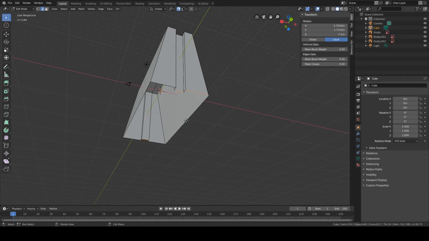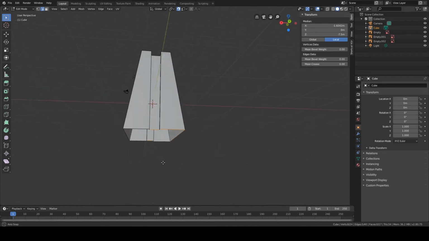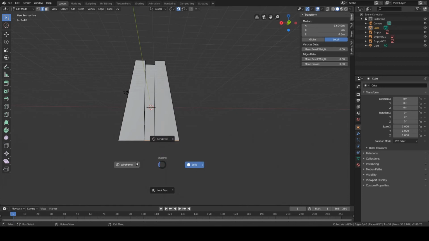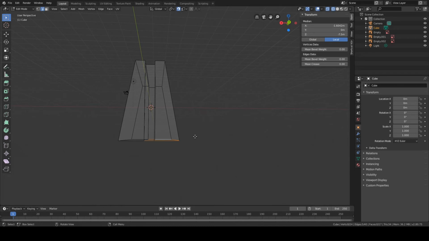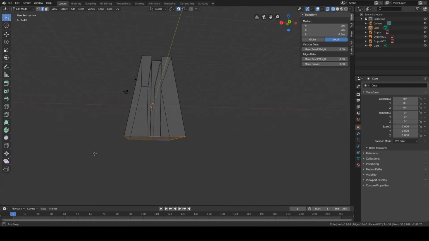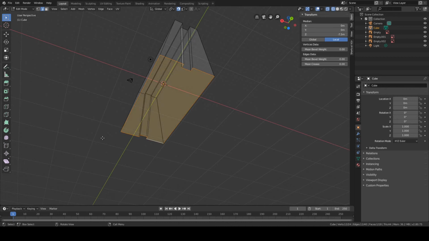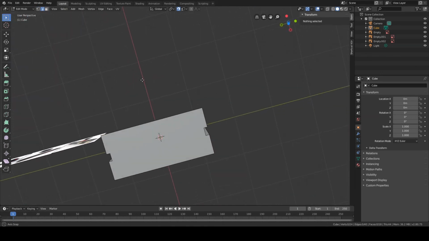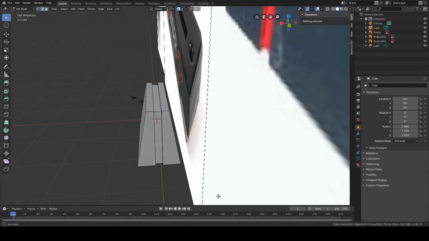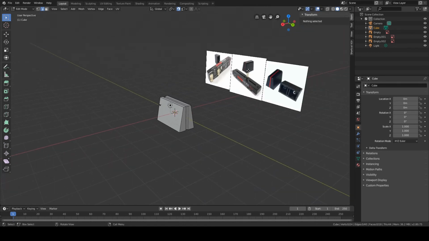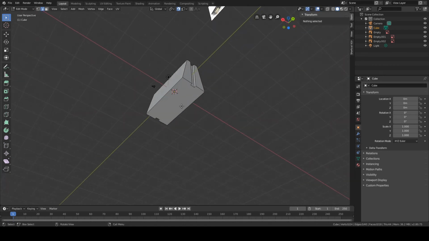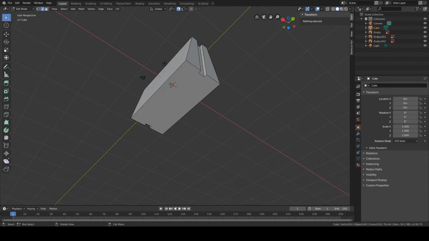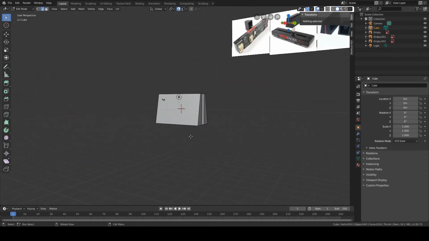So now we're going to select all the edges on the bottom. There's a quick way for that. If you go to wireframe mode, it can be found here. And you click on B, select all the edges, and then F on your keyboard, and the face is created. So now we have a closed object, and later we will model another component that we can use with the help of the Boolean modifier to create a hole here.